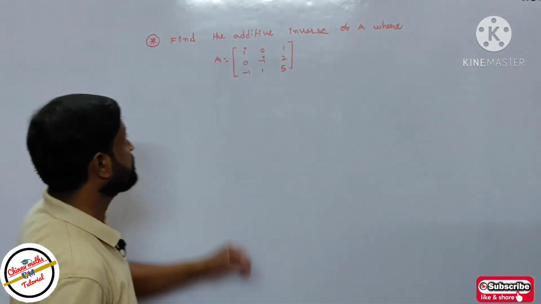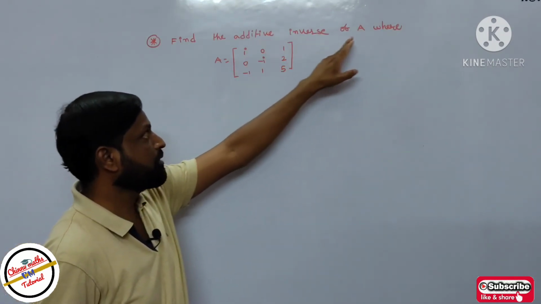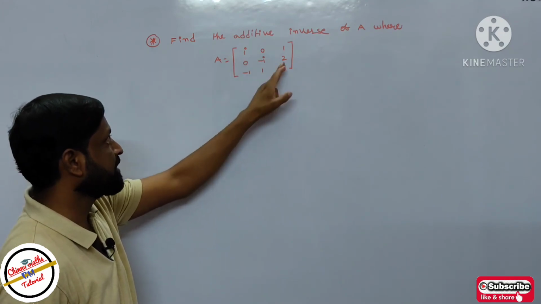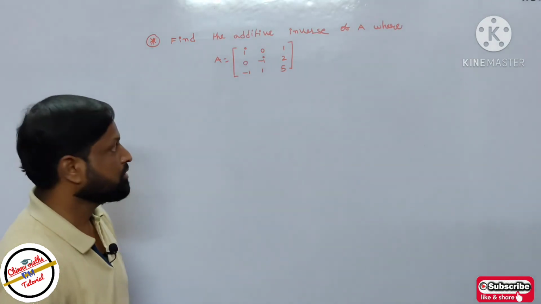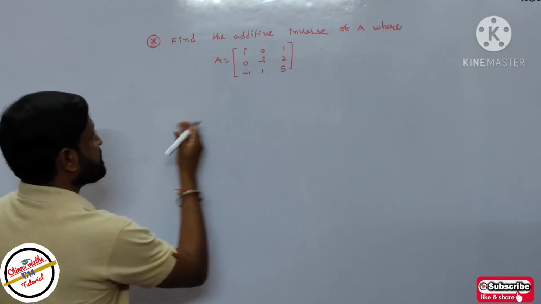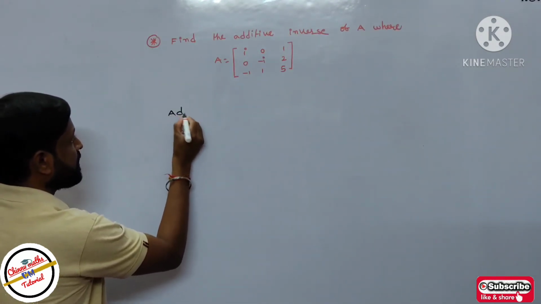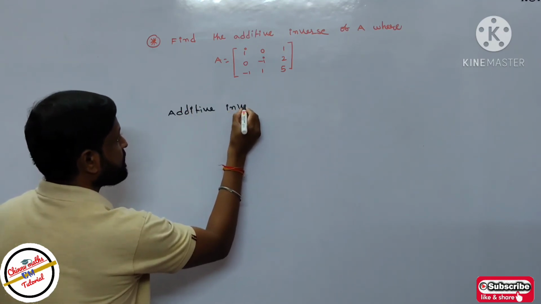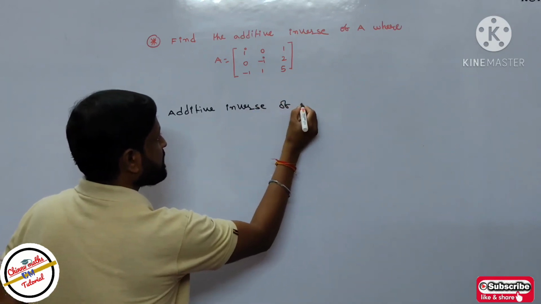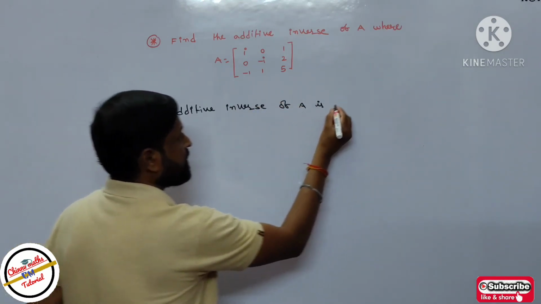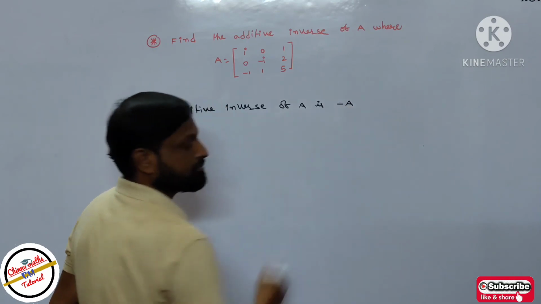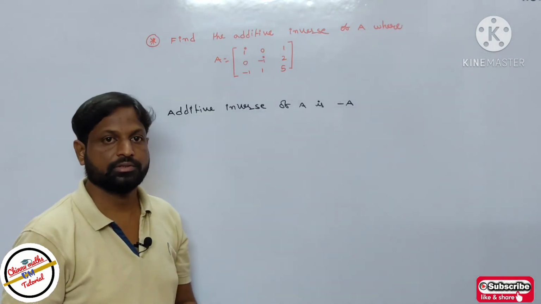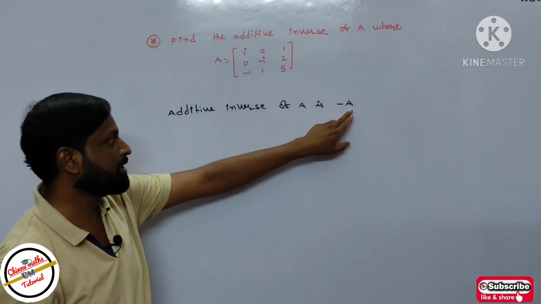Next example problem. Find the additive inverse of the matrix A. The given matrix A is I 0 1, 0 minus I 2 and minus 1 1 5. So find the additive inverse. So then you can write the additive inverse of A. What is the additive inverse of A equal to? That is equal to minus A. The additive inverse of A equals minus A. How can you define the additive inverse?